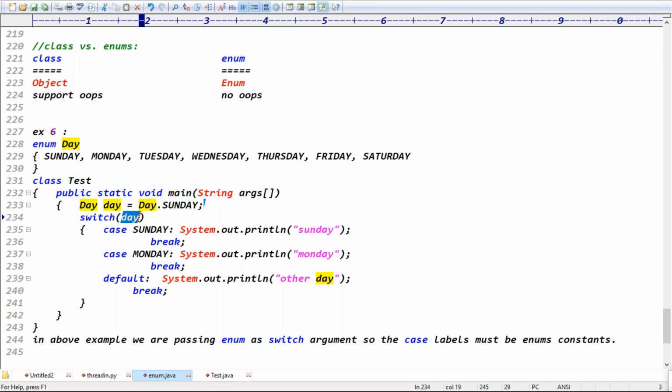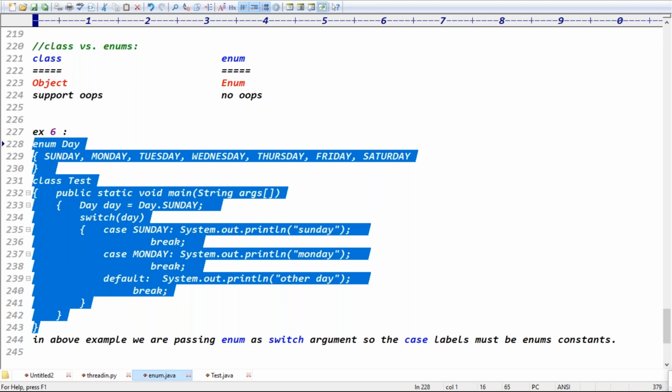Like in a switch case, if you are passing a string as the argument, the case labels must be strings, right? In the same way, if you are passing an enum as the switch argument, the case labels must be, tell me guys, enum constants, right? Yes, the case labels must be enum constants. Exactly, guys.